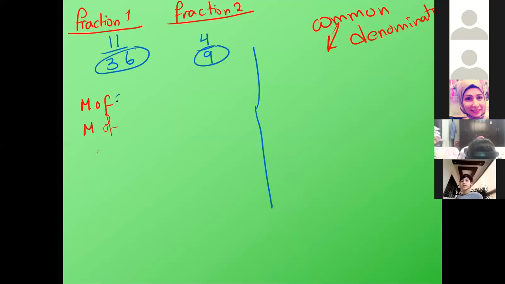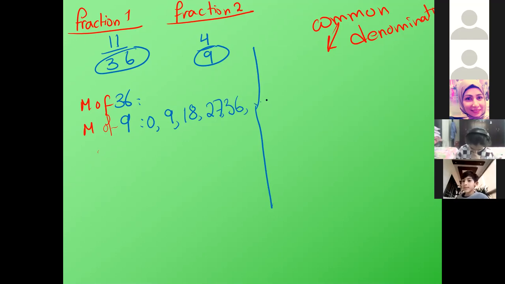Yalla, let's write table 36 and table 9. When you see, ya Hassan, the first common multiple other than 0, you will stop. Start with table 9. 0, 9, 18, 27, 36.